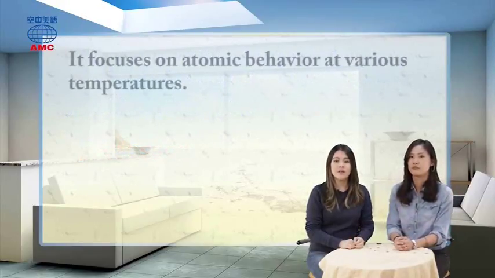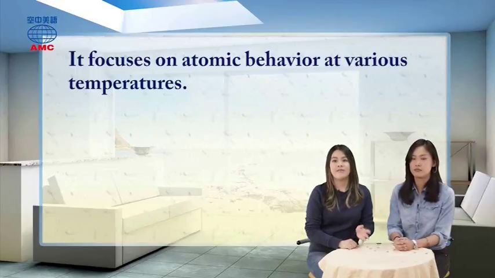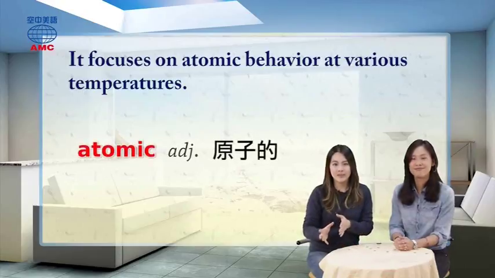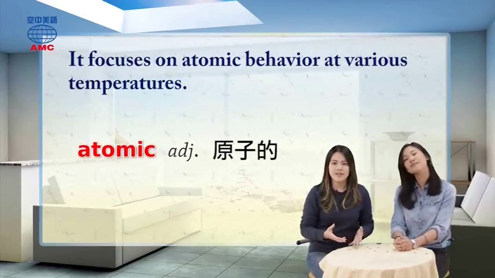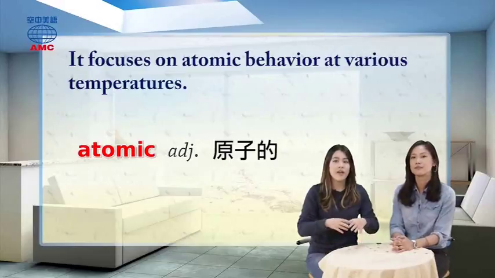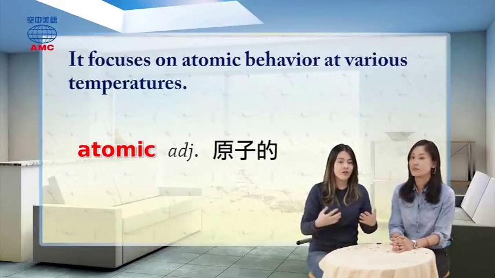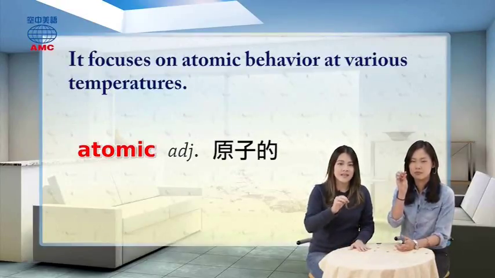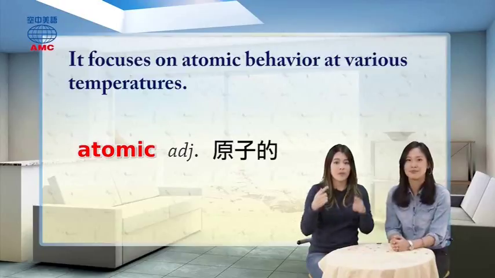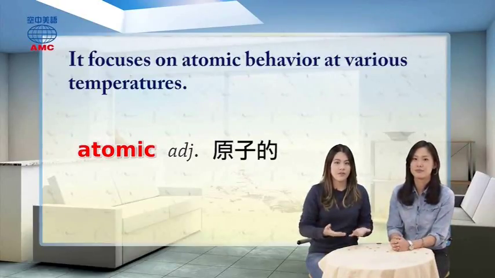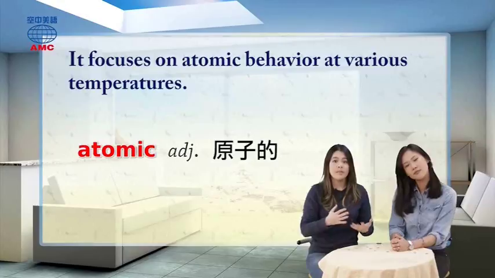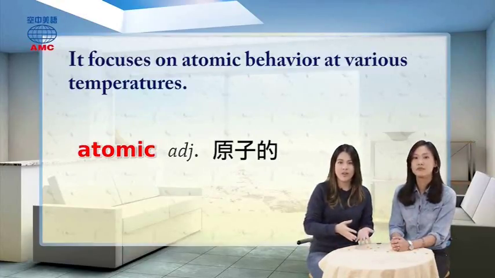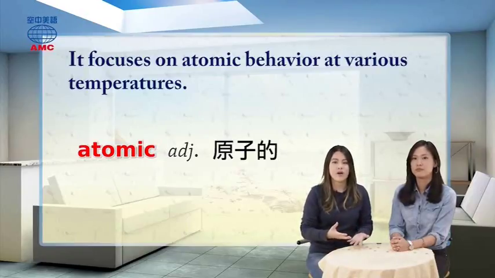It says it focuses on atomic behavior at various temperatures. That's very difficult. Atomic comes from the word atom, A-T-O-M, and the easiest way to describe an atom is to think about everything that we see on the earth, even humans, objects, they're made of tiny little materials that we cannot see with our own eyes. So they make up everything on earth, humans, animals, books, papers. Now, atomic, A-T-O-M-I-C, is just the adjective, a way to describe the way atoms are.